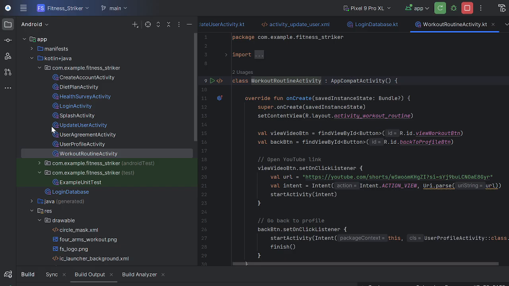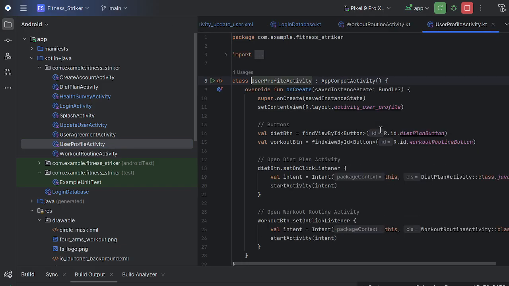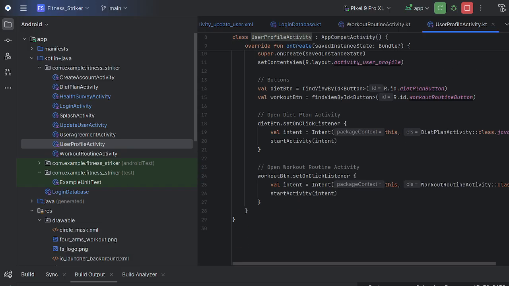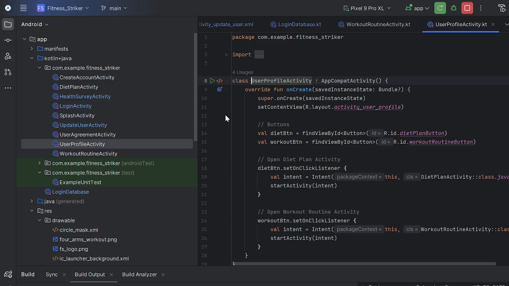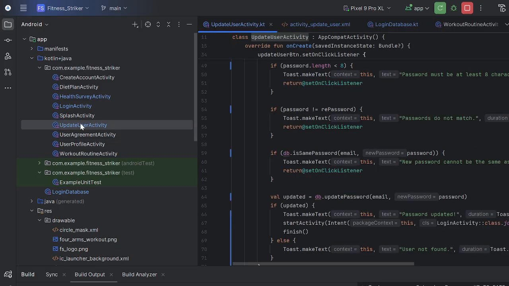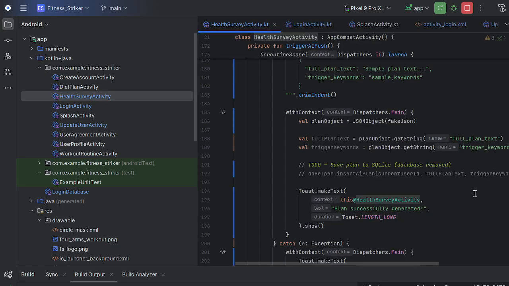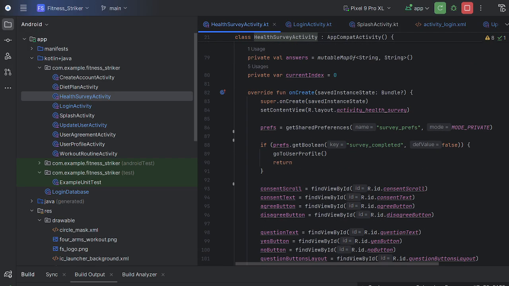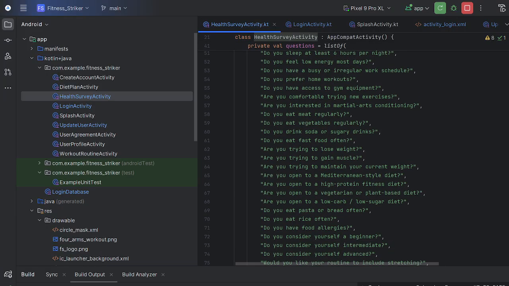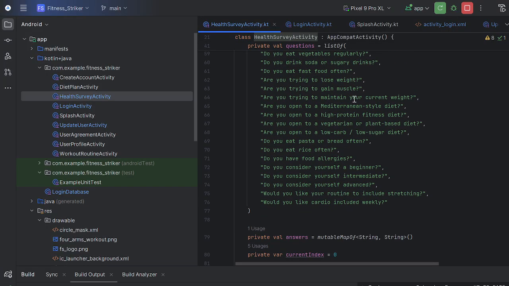A user profile, which I do believe is hooked up. Obviously, it should be hooked up to the database. Anyway, going on, update user. This one's definitely hooked up to the database, so I guess the other one's not. We got the health survey. This has some hidden questions and questions on the surface that you can see right here. I might change these questions around.